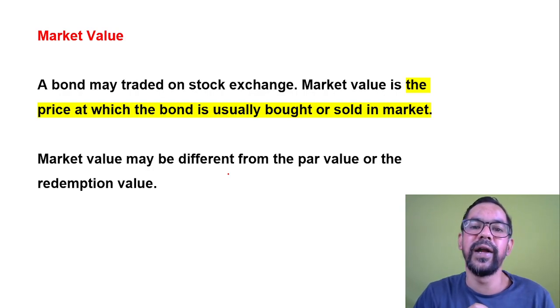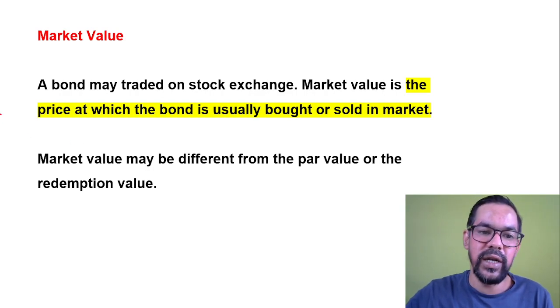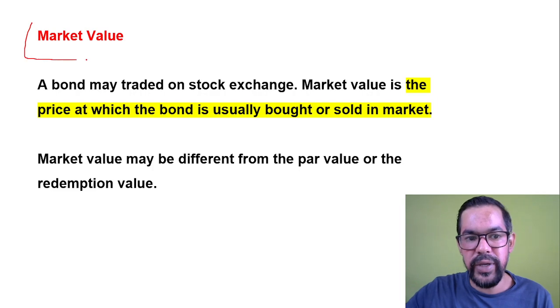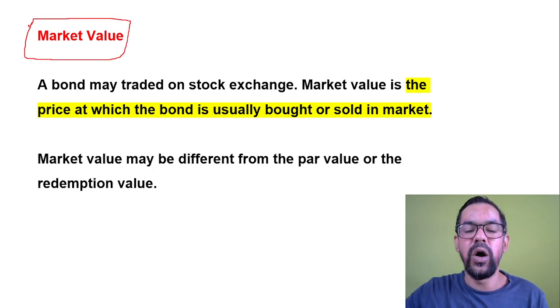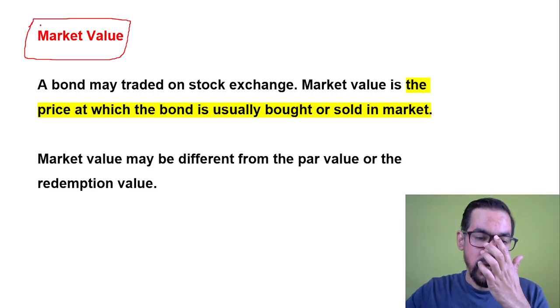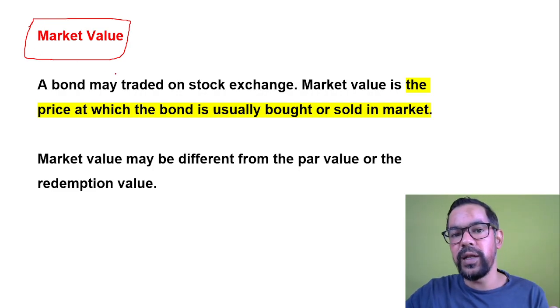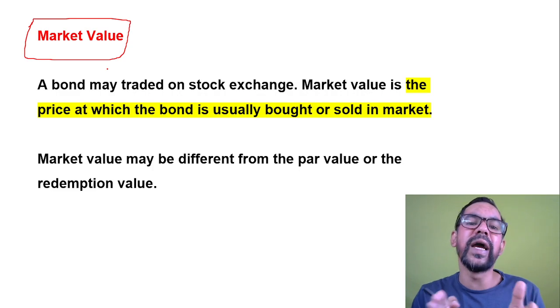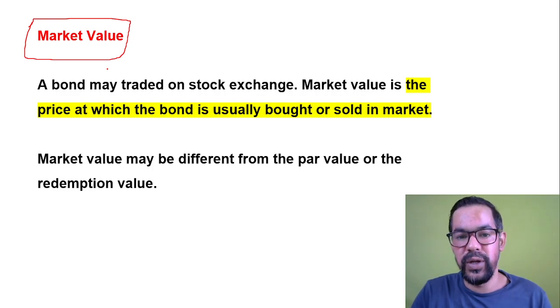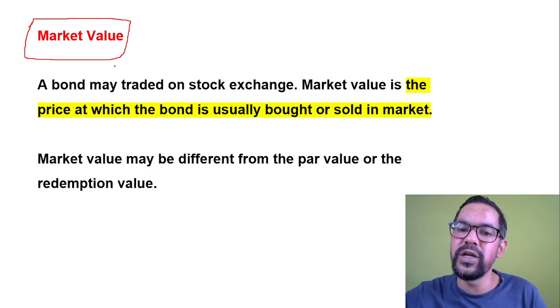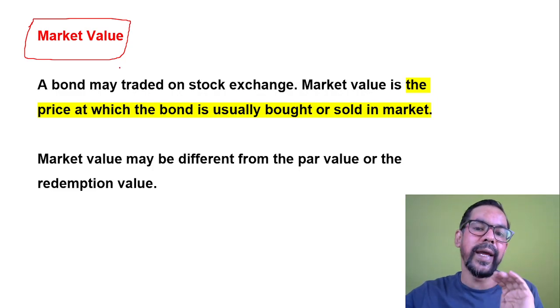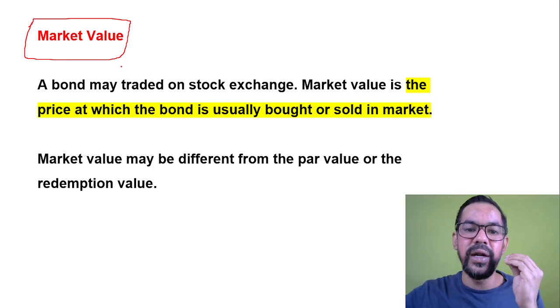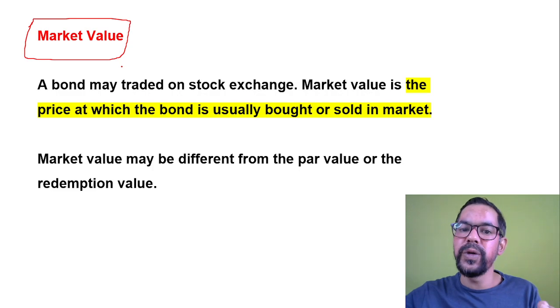The next one is market value. Market value is generally based on market factors, which are demand and supply. So market value can differ from the face value. Let's say the face value of a bond is 100 rupees. The market value can be 110, it can be 95 rupees, or any other.